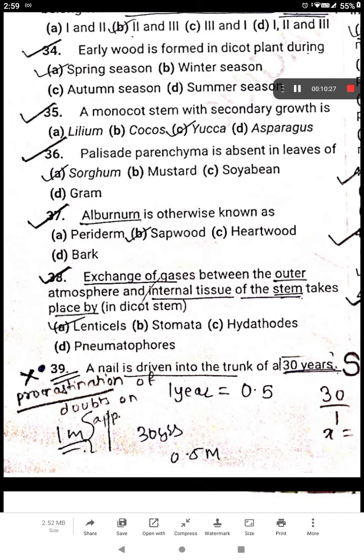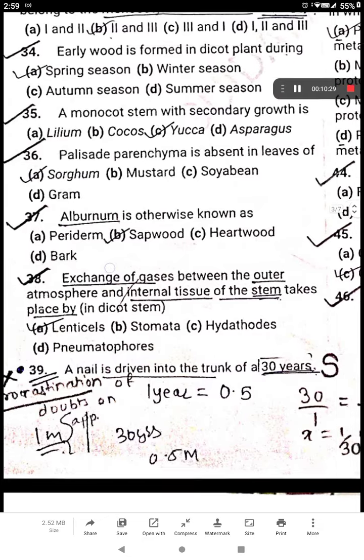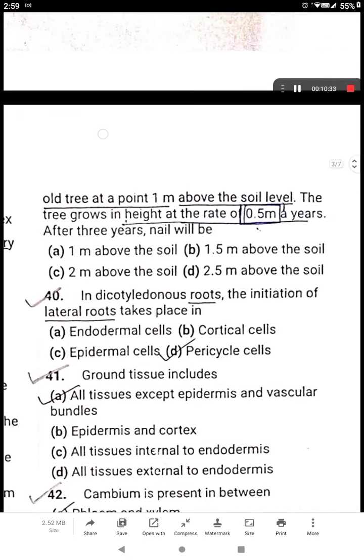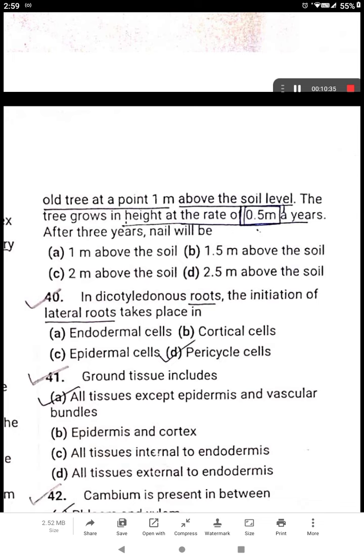So the 39th question is saying that a nail is driven into the trunk of a 30 years old tree at a point 1 meter above the soil level. The tree grows in height at the rate of 0.5 meter a year. After 3 years, the nail will be 1 meter above the soil only. A option is the right answer. This is because only the apical portion of the tree will grow. The total height of the tree will not grow.